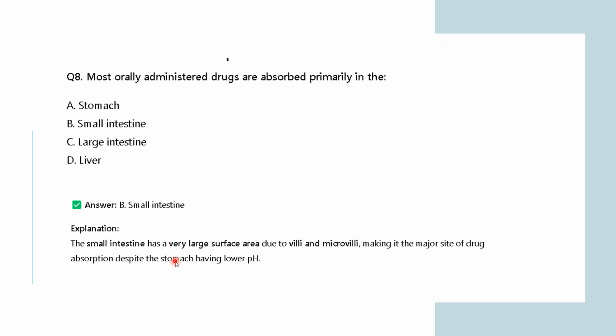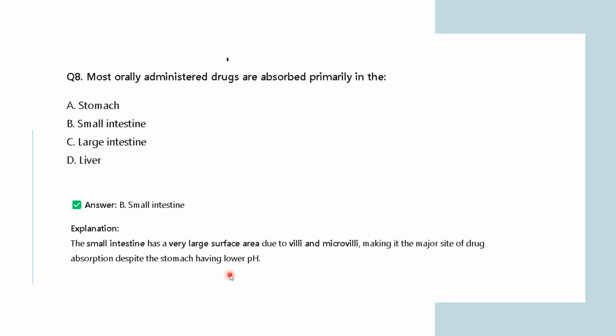See, the small intestine has a very large surface area due to the villi and microvilli present on it, which makes it a major site of drug absorption despite the stomach having lower pH. Drugs are getting absorbed in the stomach, right? Weak acids are absorbed very easily there because of the lower pH.